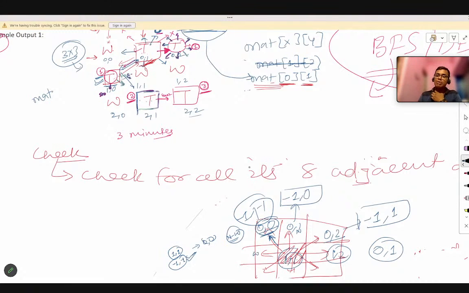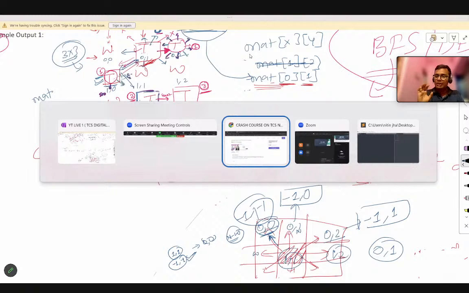Now let me write the code with you guys, and let me explain the code one by one. I am writing the code in C++ because I have a C++ compiler ready with me. Do not worry if you are writing the code in Java or any other language, I will show and explain that code again. But for now, let me just solve the approach.